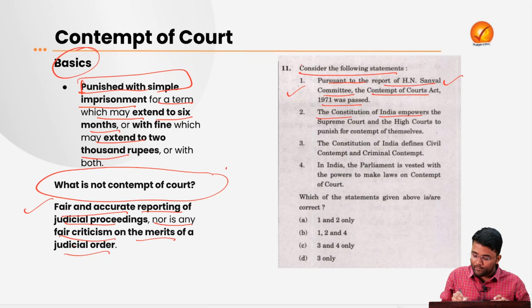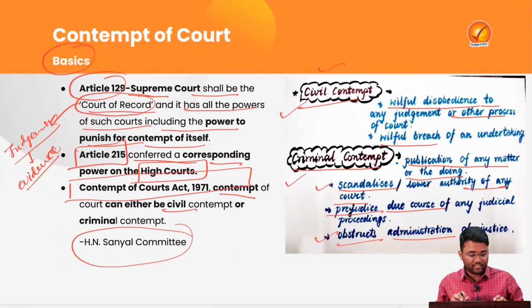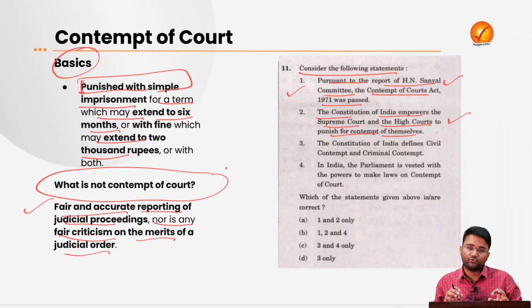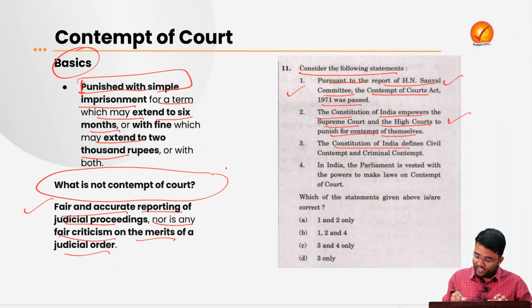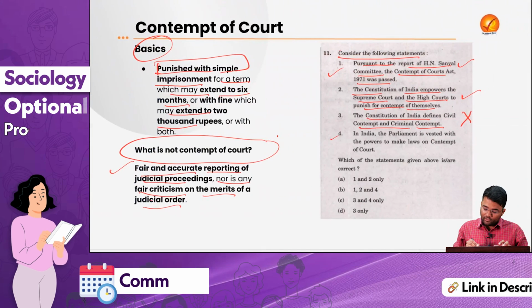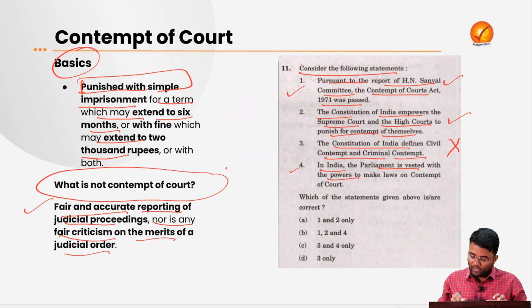Then, the Constitution of India empowers the Supreme Court and the High Court to punish for contempt of themselves. This I have already explained to you under Article 129 and 215. These powers have been provided by the Constitution of India. Then, the Constitution of India defines civil contempt and criminal contempt. This particular statement is incorrect. This has been defined under the Contempt of Courts Act 1971. Then the fourth statement: in India, the Parliament is vested with the powers to make laws on contempt of court. This was a correct statement. So option B, 1, 2, 4 was correct here, and this was the question from this particular topic.